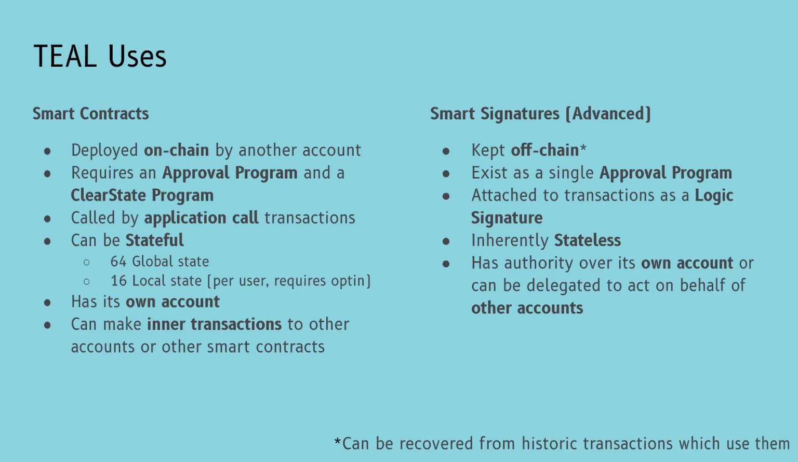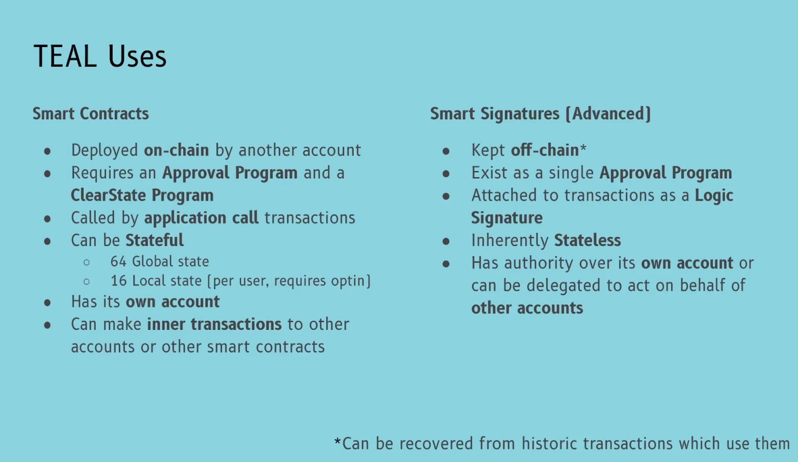A smart contract can be stateful, reading and writing up to 64 global and 16 local key value pairs. Since version 5, all smart contracts have their own associated account, allowing for a smart contract to act as a programmable escrow account. Smart contracts can also issue inner transactions to other accounts or other smart contracts. This includes deploying their own smart contracts.